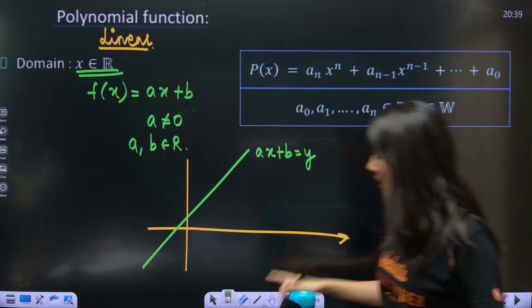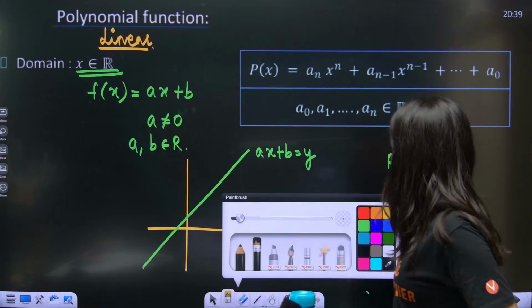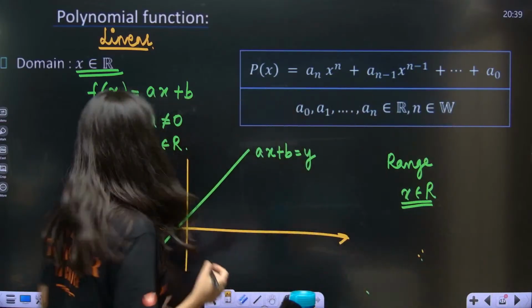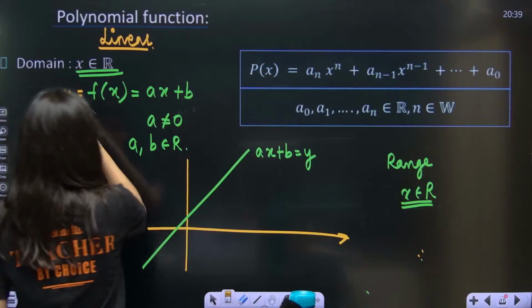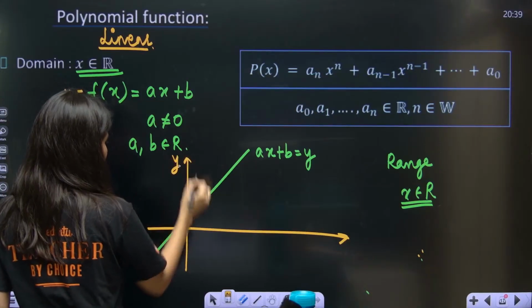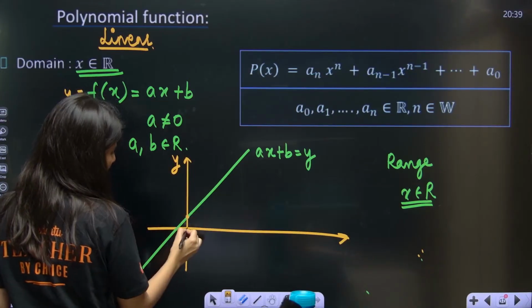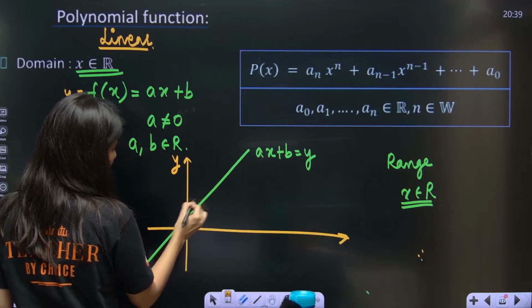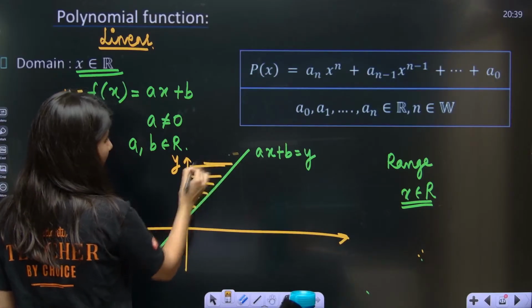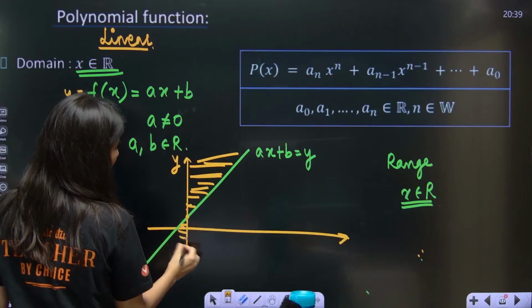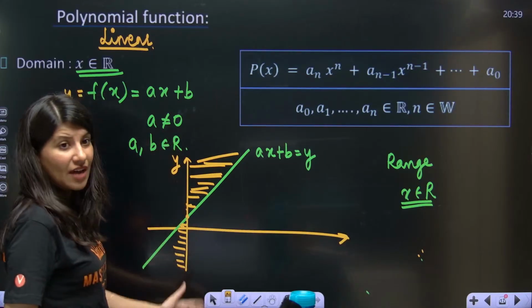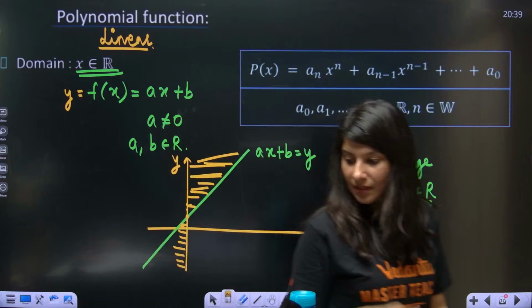Can you see all the values you are getting in place of y? y is f of x, right? So what all values of y are we getting? y is becoming 0, 1, 2, 3, 4. Can you see? The graph has occupied the complete y-axis.